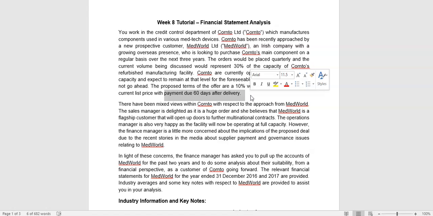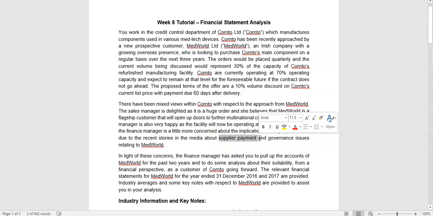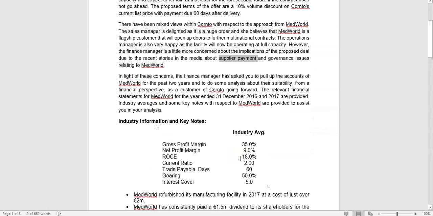Now there's been mixed views within the company. Some think it'll be good and it'll help them open up the doors for further growth. However, other people are a bit more concerned because they've heard stories about MedWorld in terms of supplier payment issues, and maybe we'll see that coming out in the ratios, and governance issues as well. So what you're asked to do is analyze the financial performance and position of MedWorld and figure out, does this look like a good customer or not? Will they be able to pay their bills as they fall due, or are we going to end up in a difficult relationship with a customer that won't pay at all, or at least won't pay on time?